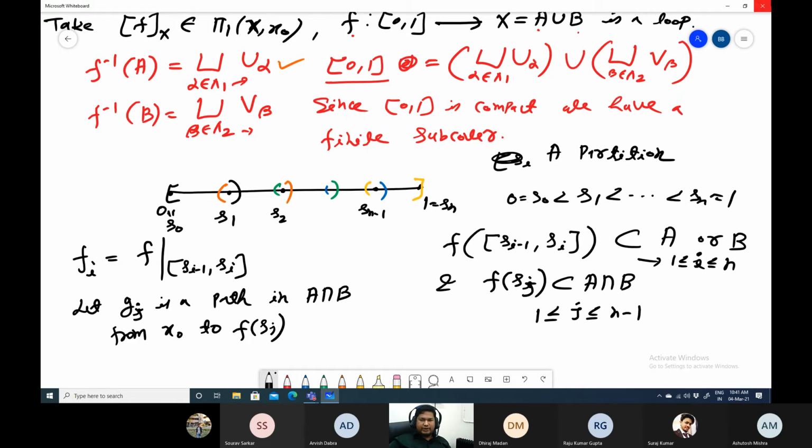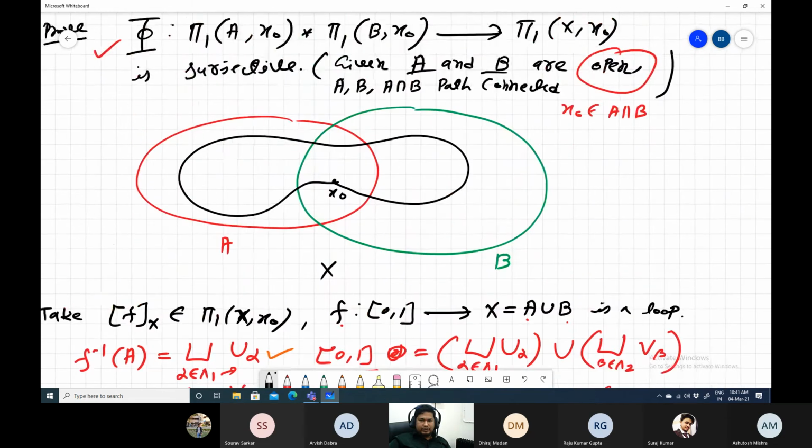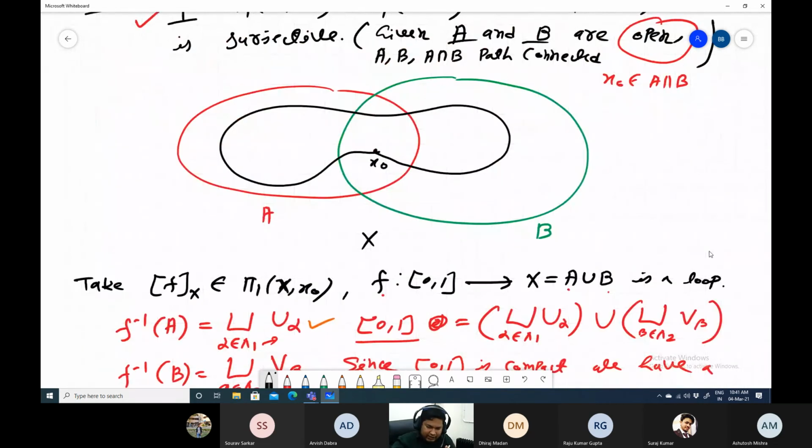Okay, so that's what we are doing. Now see what that is. Now this is your loop, and somewhere there will be some S. So this is my first one, this is S1. Now what we'll do, we will take a path.